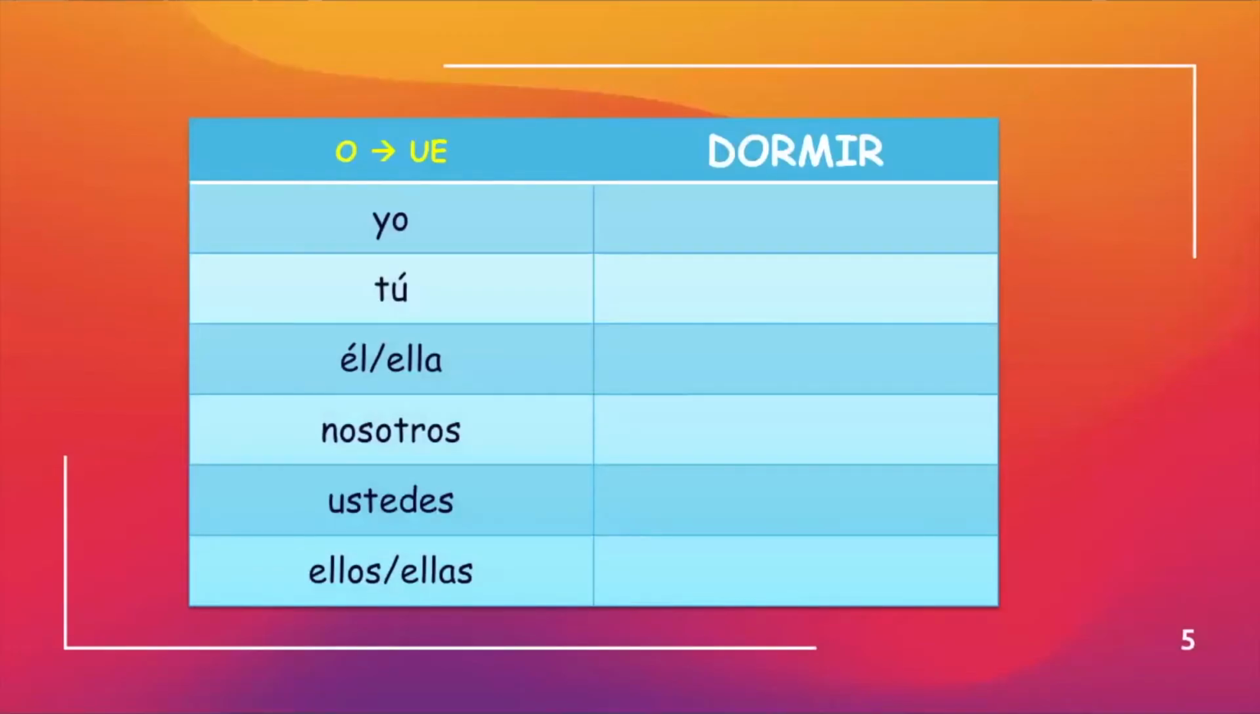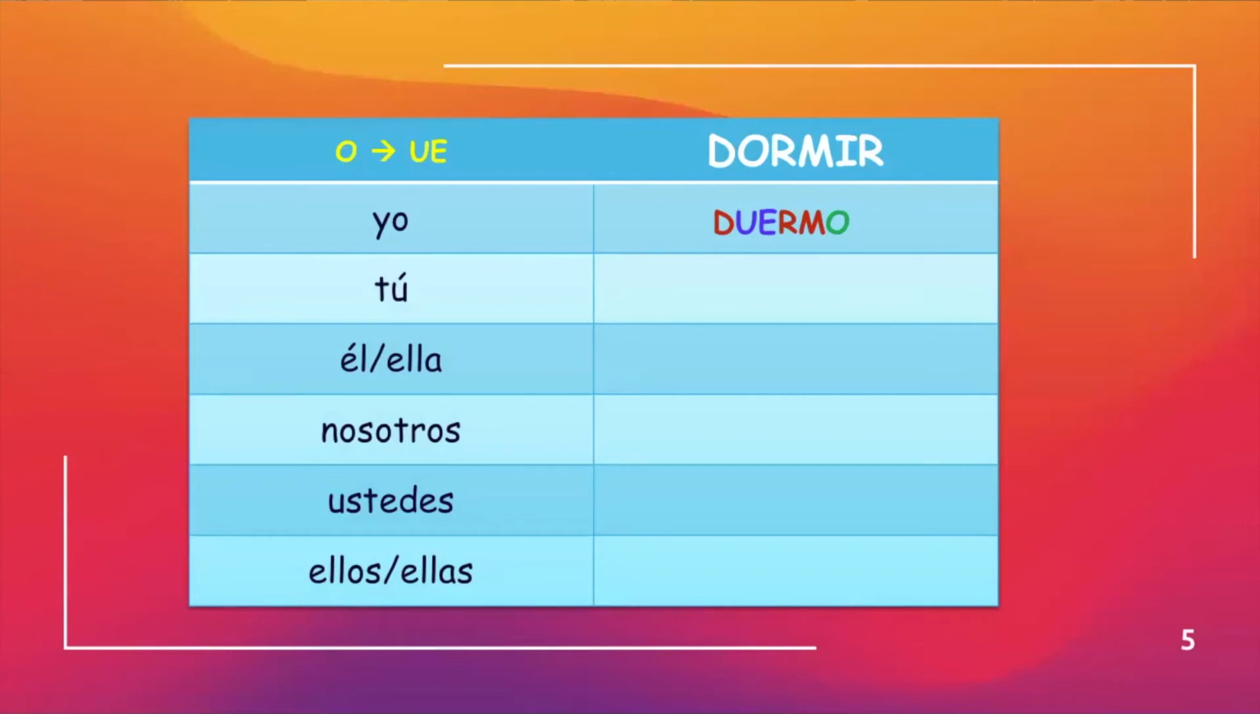Let's take a look at an example. Here we have an O to UE stem change verb. The IR is the infinitive suffix, but DORM, that's the stem. O to UE stem change is going to see that O in dormir change to UE. What does that look like? Let's look at the yo form. The first step is to change the O to UE, and then the second step is to drop the IR and make it an O, because O is the yo ending for IR verbs.